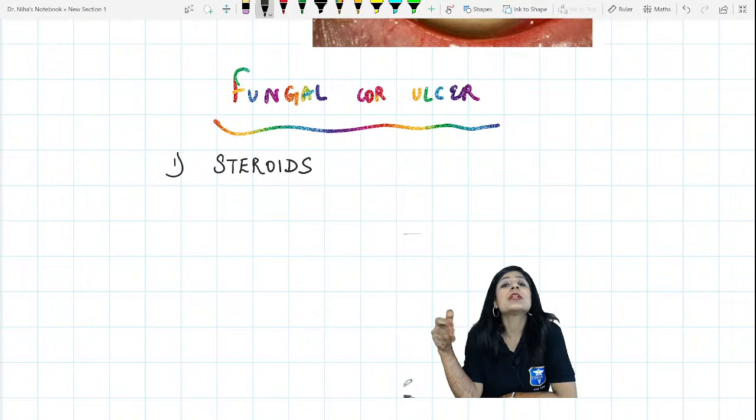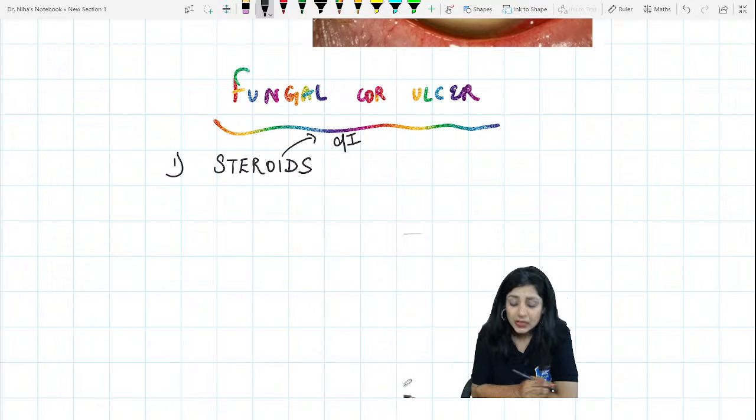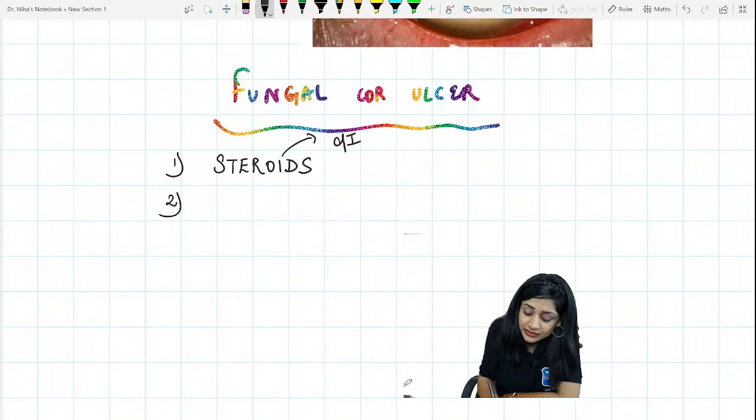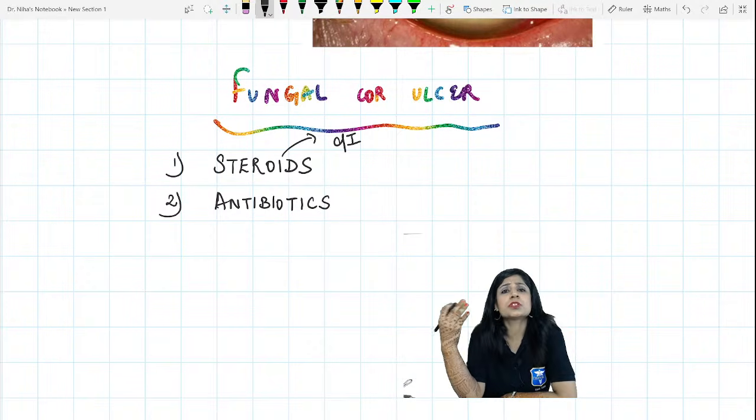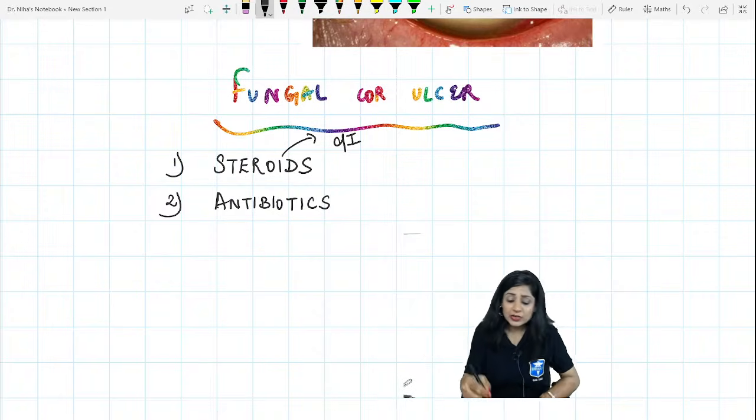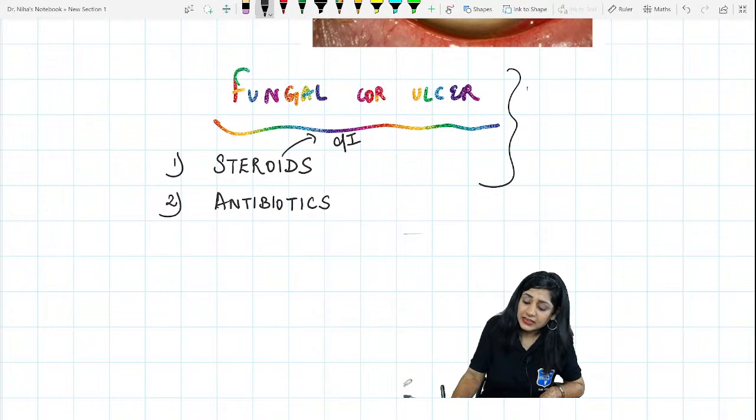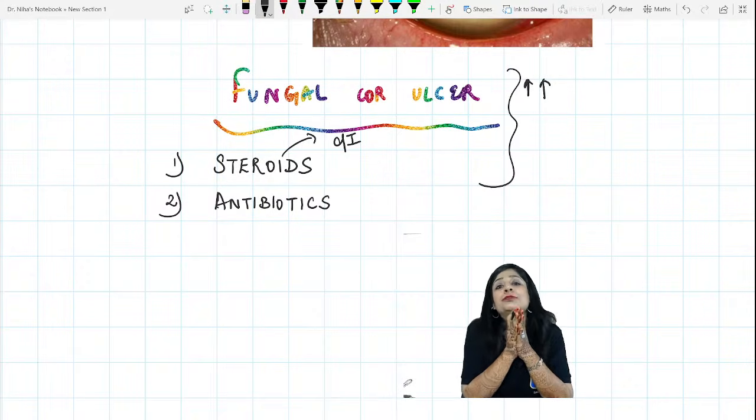So there is more and more usage of the steroids, and steroids are actually contraindicated in the fungal corneal ulcer. Then the second thing why they are increasing is the injudicious use of the antibiotics. So more and more usage of steroids, more and more usage of antibiotics actually have led to the increase in the proportion of the fungal corneal ulcer.